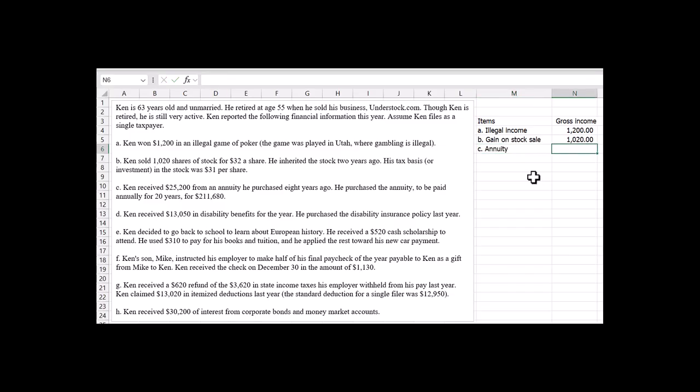Okay, so we're going to take that 25,200 and subtract the 211,680 divided by 20. Now remember, if you can't see me typing here, look up here. So we use a straight-line approach to figure out our cost per year. Once we do the math, we get 14,615.